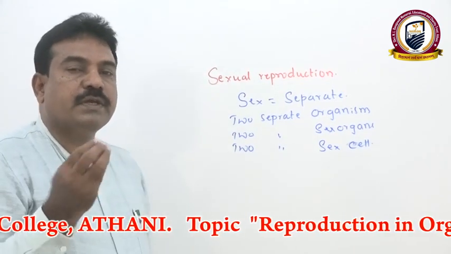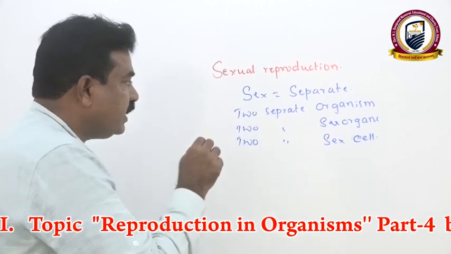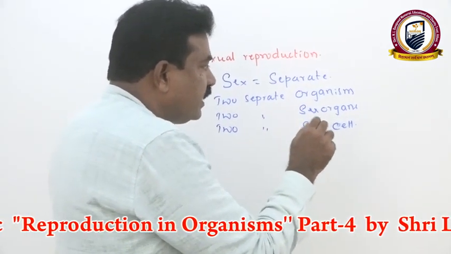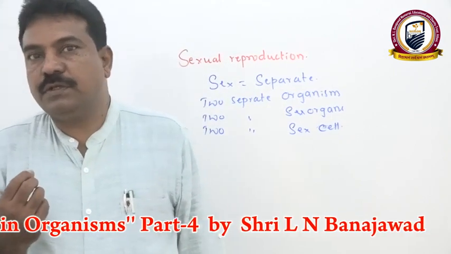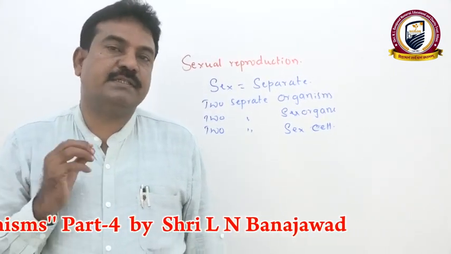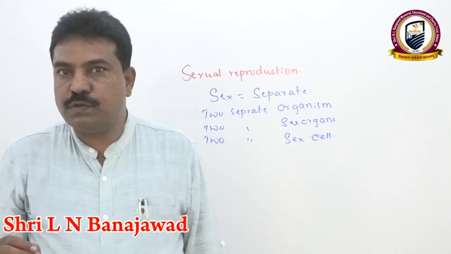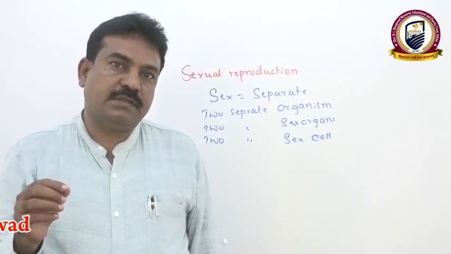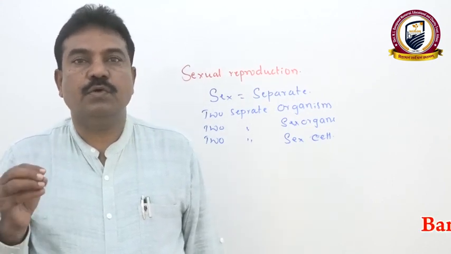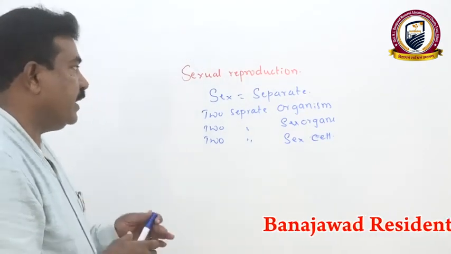In animals, the ovaries and testes. Two different sex cells are involved in sexual reproduction. The male sex cell we call sperm or spermatozoon or male gamete. The female sex cell is the egg, ovum or ova, or female gamete.